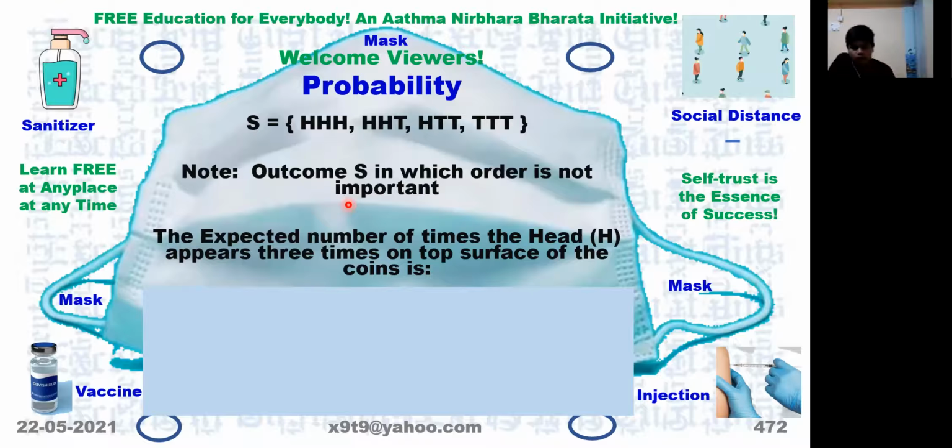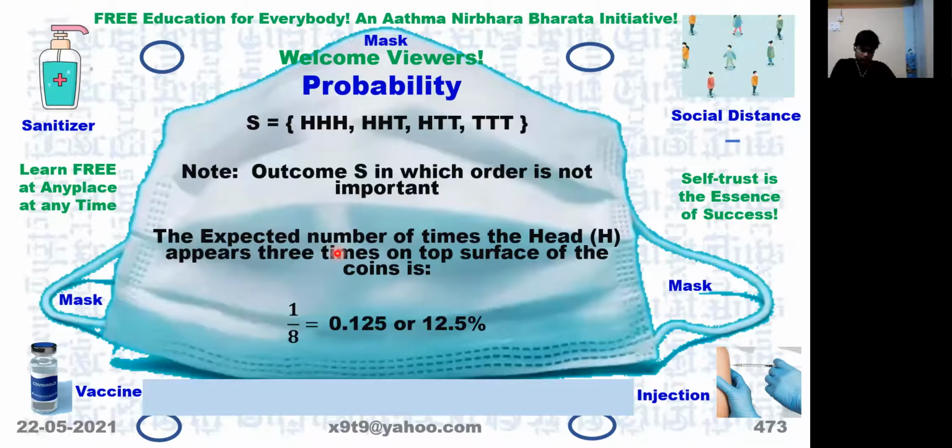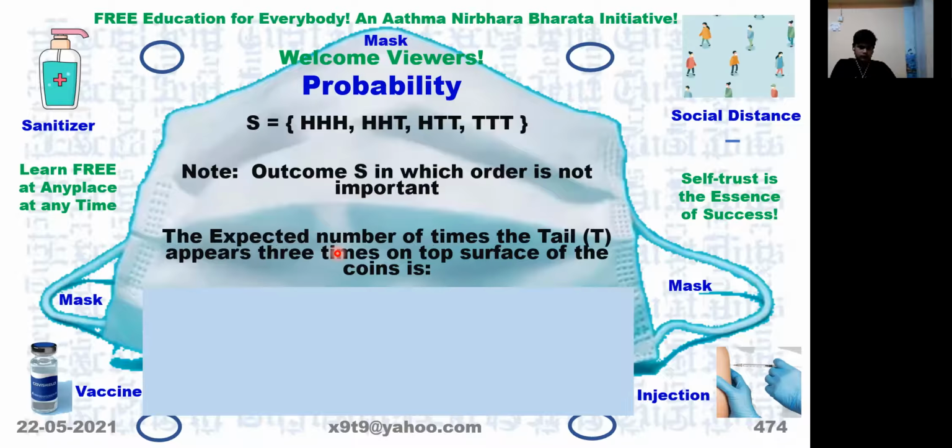So 1 by 8, because the total number of possibilities is 8, and HHH is only one of them. So the probability will be 1 by 8. You're able to follow? Yes, sir. Now let us see the expected number of times the tail T appears 3 times on the surface of the coin. 1 by 8, because total numbers are 8 and this is only one of the varieties.